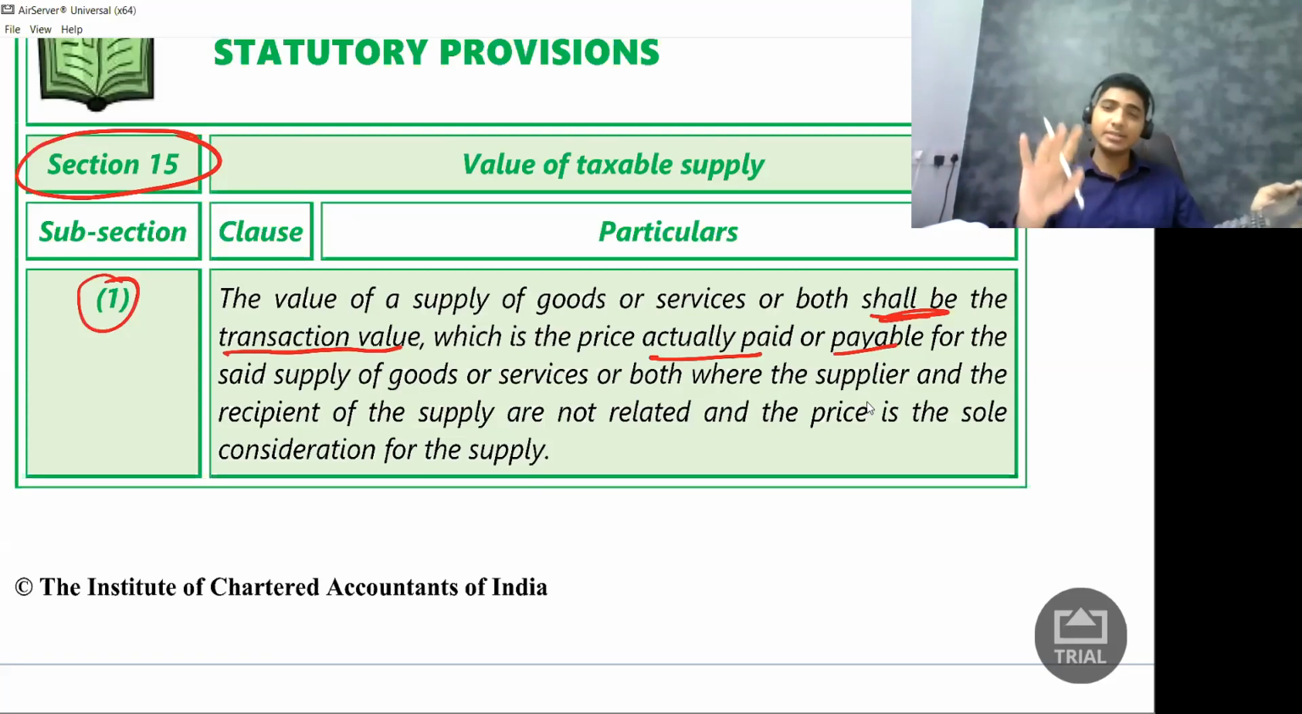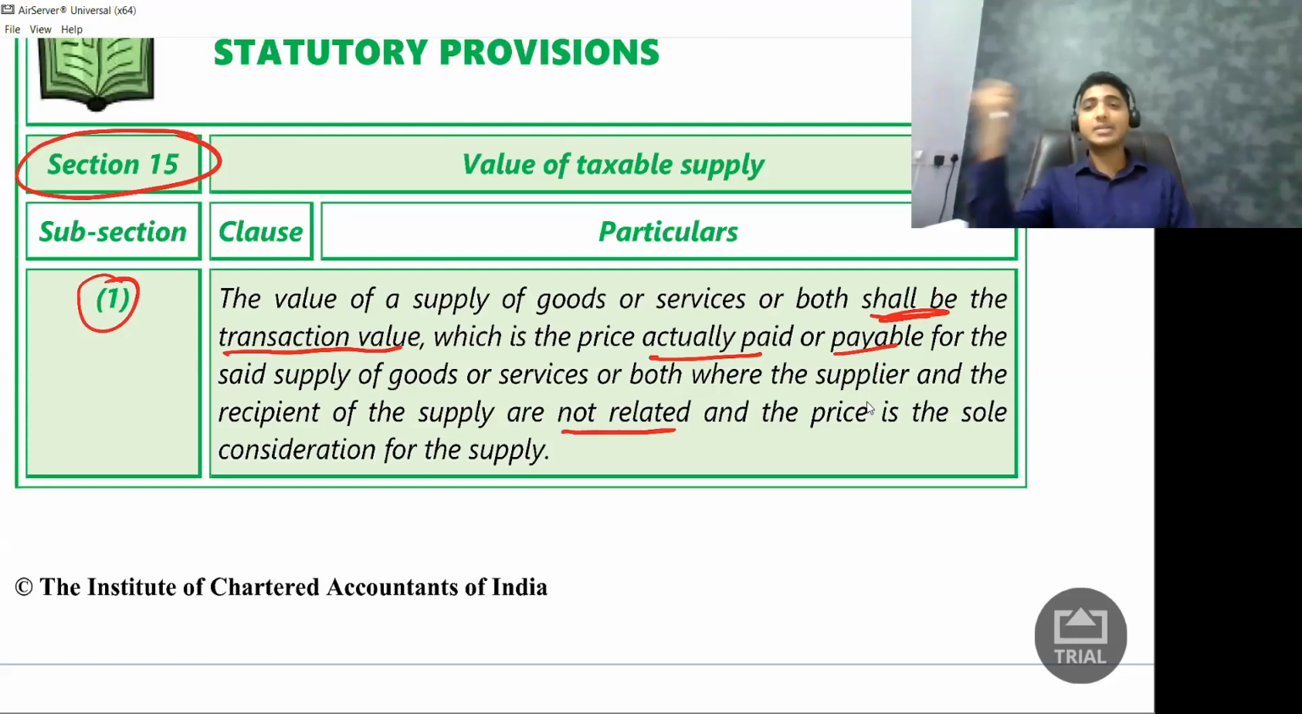But there are certain rules. There are certain conditions. What are the conditions? Let us see. So the value of supply of goods or service or both shall be the transaction value, which is the price actually paid or payable for the said supply of goods or service or both, where. So what is the condition? Condition is where the supplier and the recipient of supply are not related. What is the first condition?